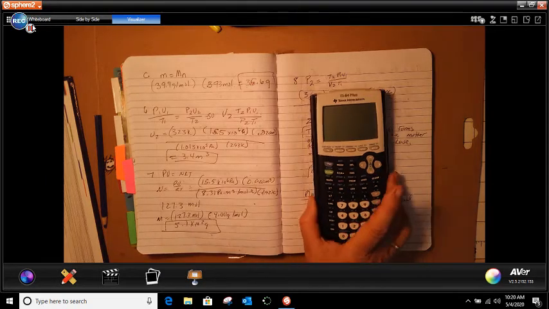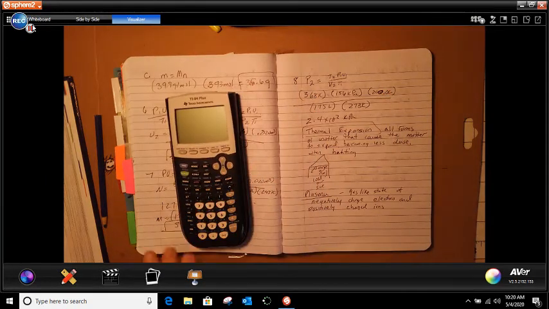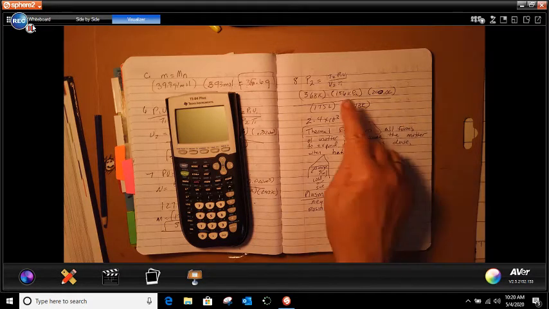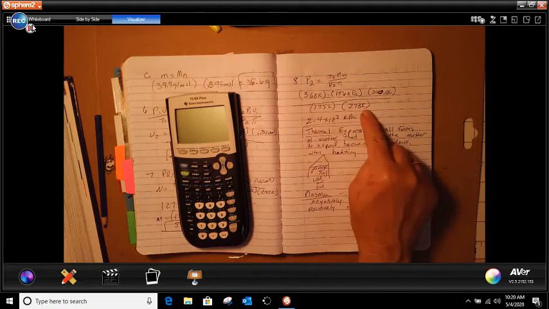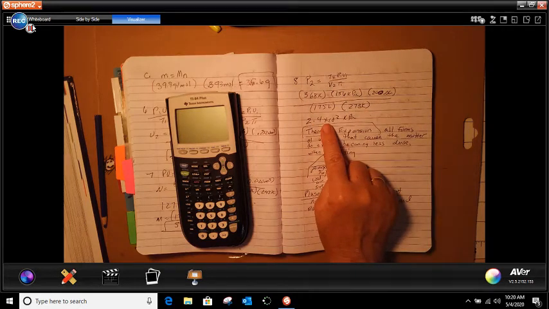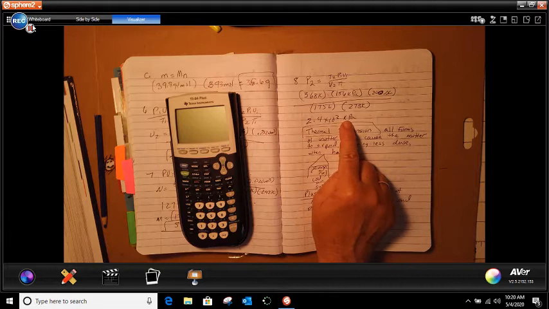And then question number 8: a tank contains 200 liters of hydrogen gas at 0 degrees Celsius, and it's kept at 156 kilopascals. The temperature rises to 95 degrees Celsius and the volume decreases to 175 liters. What is the new pressure? The only thing we have to do here is do our math for P2 again, and then we get 2.4 times 10 to the 2nd kilopascals.